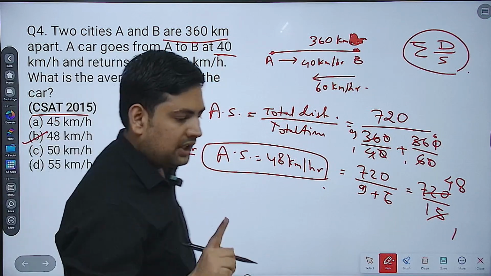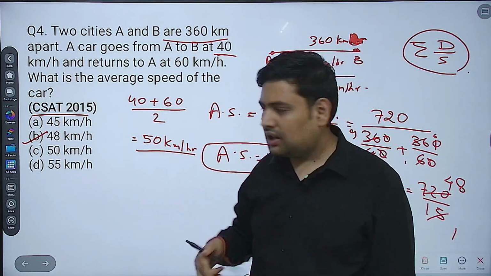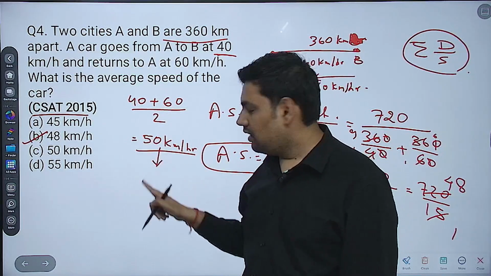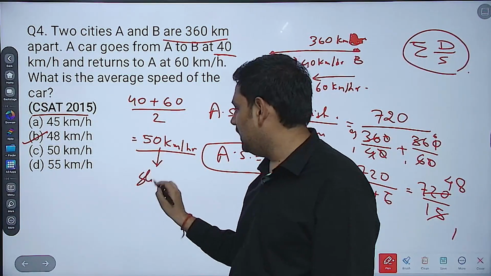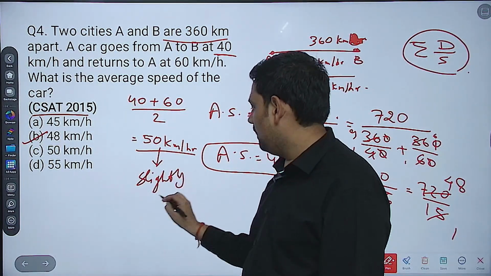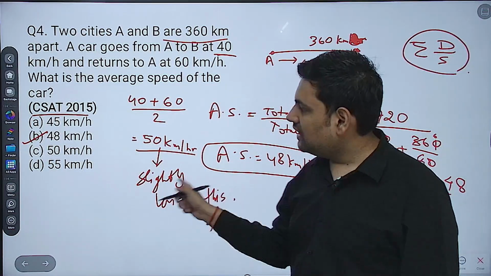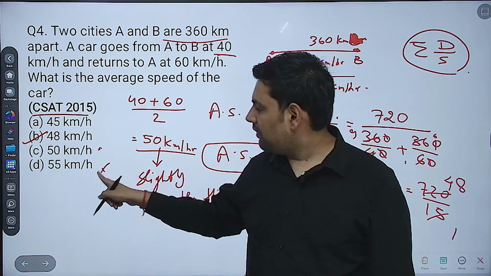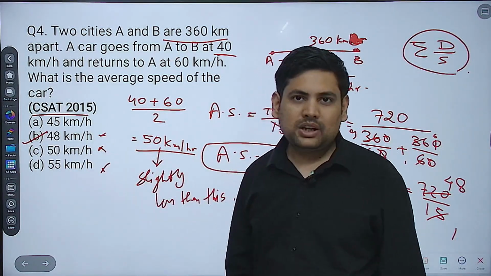But you know the theory that it will be traveling at the lower speed for much longer. So this average will get decreased by something. So slightly less than this. Now, which is slightly less than this? 50 is there. 55 of course not possible. 50 is not possible. 48 is slightly less. So 48 becomes the answer.